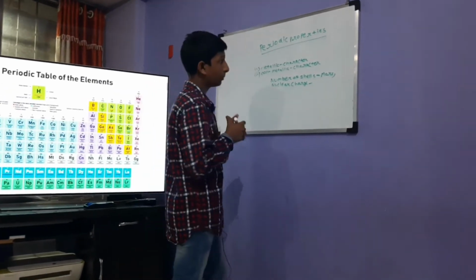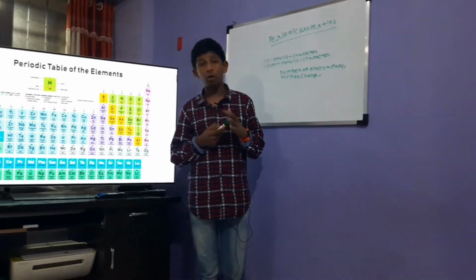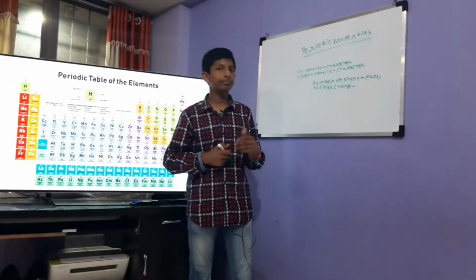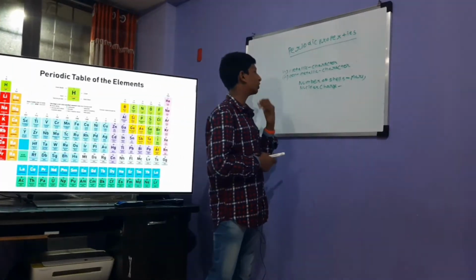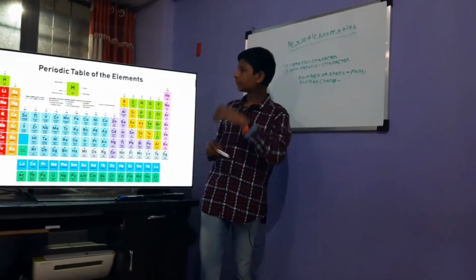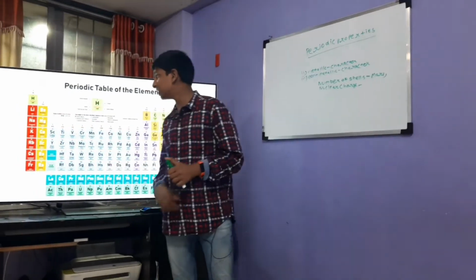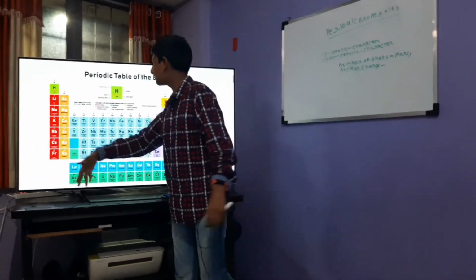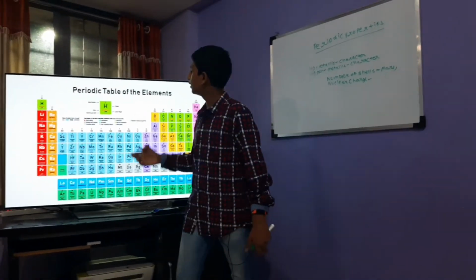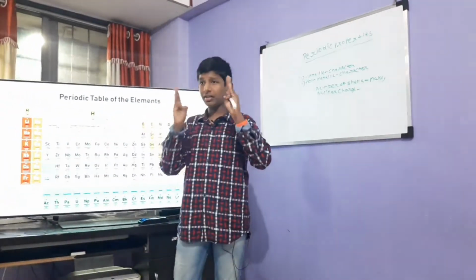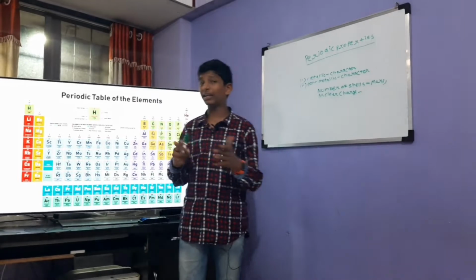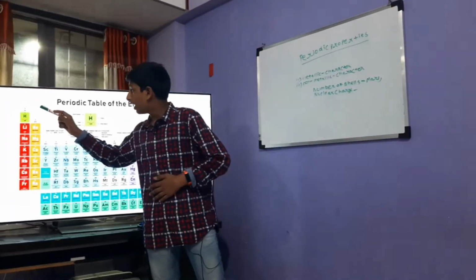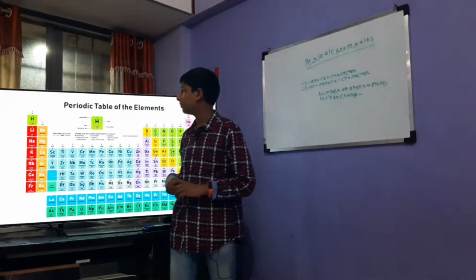Okay, before completing it, I want to give some more explanation on this. So as the number of shells increases, take hydrogen, for example. Again, I am going to the same examples. I can go different, but for you to understand from one perspective, I am taking the same examples. Hydrogen has one shell and lithium has two shells.